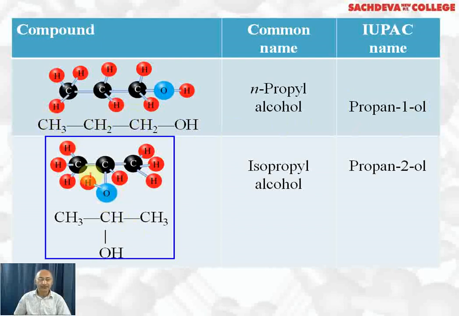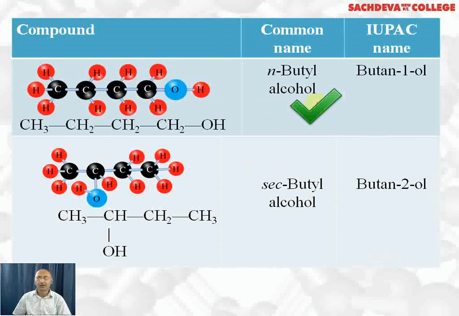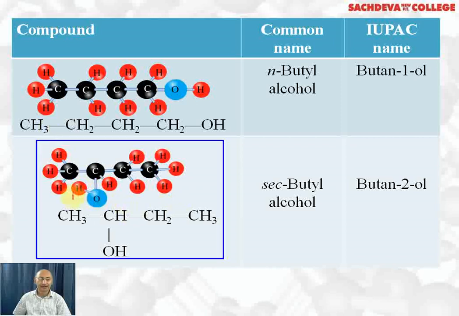This is isopropyl alcohol, CH3CHOHCH3. Common name is isopropyl alcohol. IUPAC name is propan-2-ol. Counting is 1, 2, 3. OH group is attached to the second carbon. We call it propane. Normal butyl alcohol is the common name. Butan-1-ol is the IUPAC name because the OH group is attached to the first carbon. 1, 2, 3, 4.